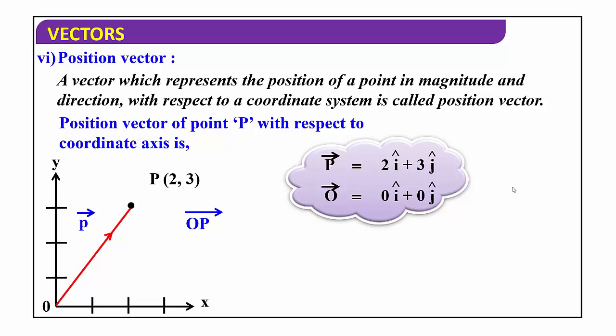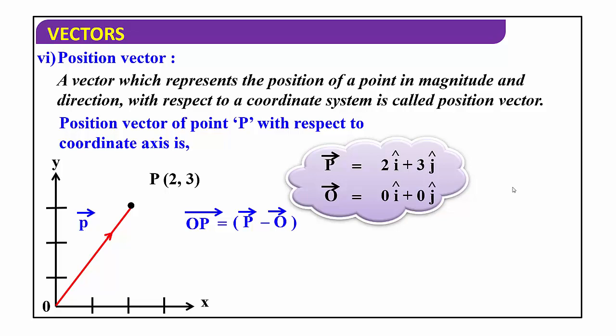Final position is vector P and initial position is vector O. So vector OP is equal to vector P minus vector O. Because P is the final position and O is the initial position, final position minus initial position gives the change in position of a particle.